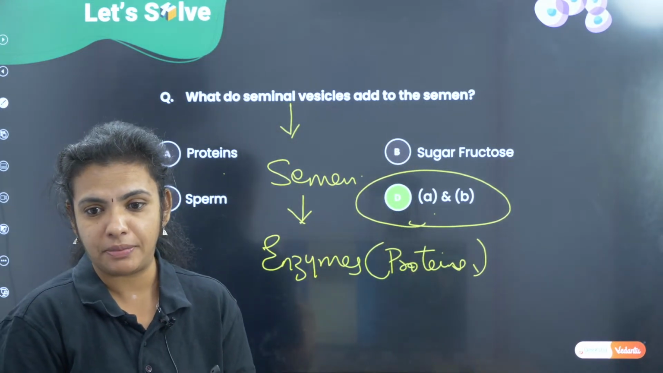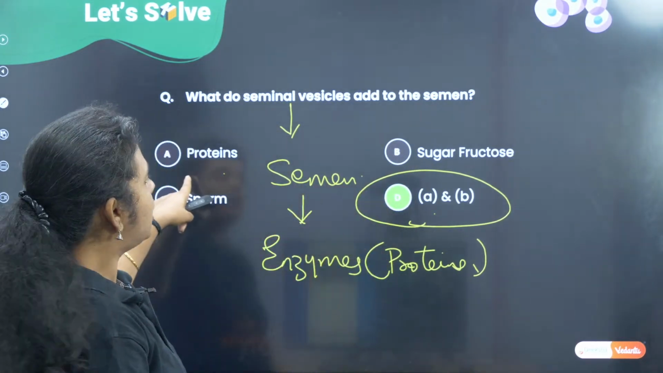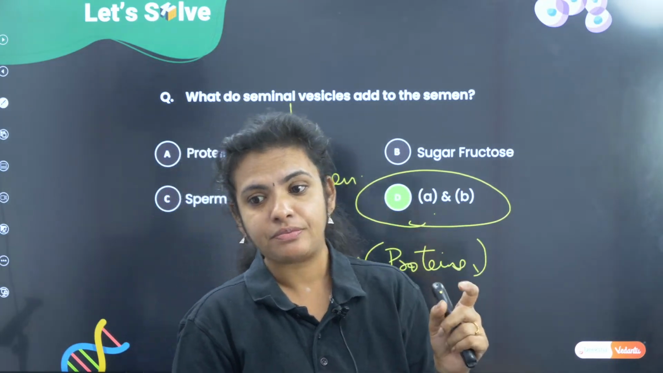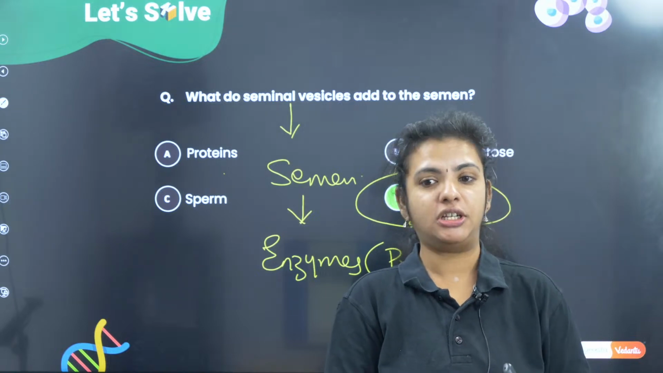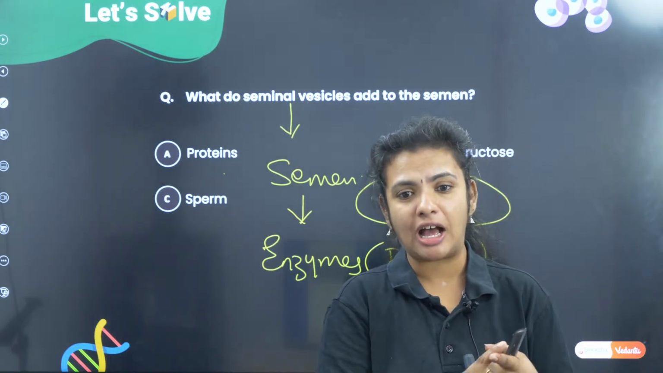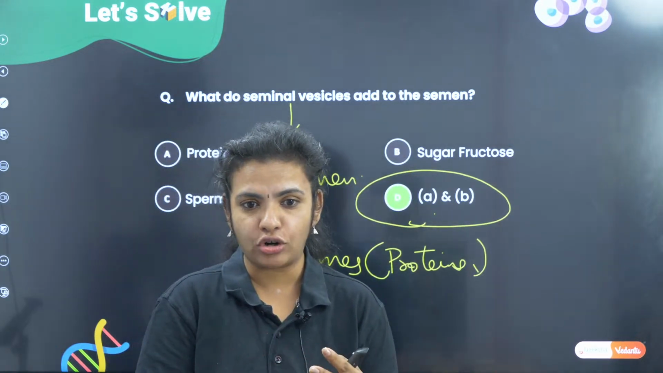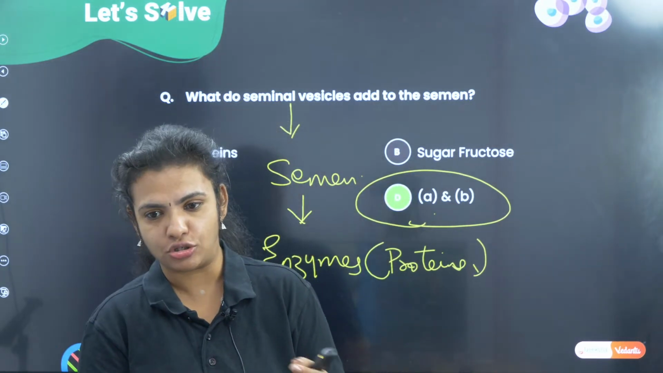So all of you have given B, ma. The answer is both, that is protein as well as the sugar fructose. Remember that semen is a composition which is going to have many things. It is not just fructose. Okay, it is having fructose, it is going to have enzymes also.